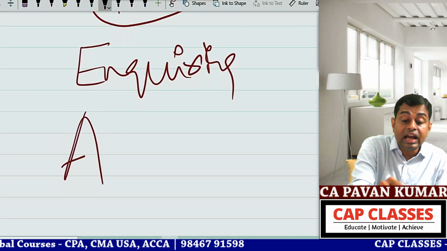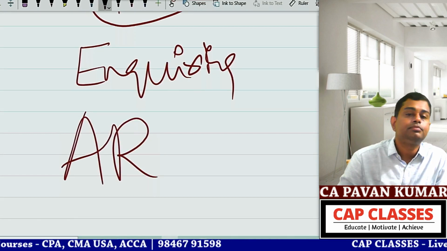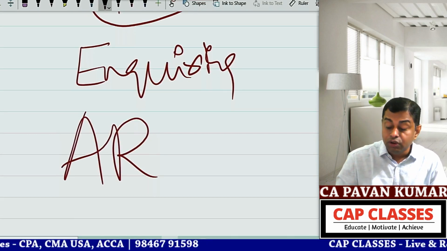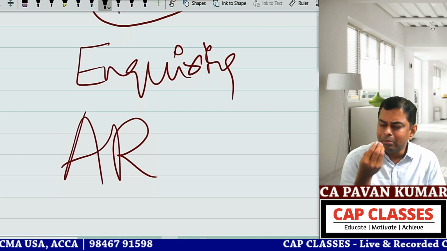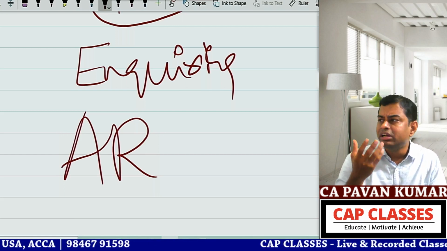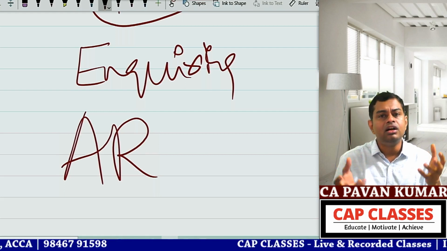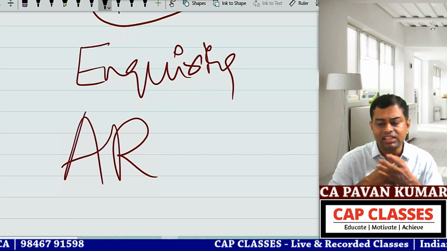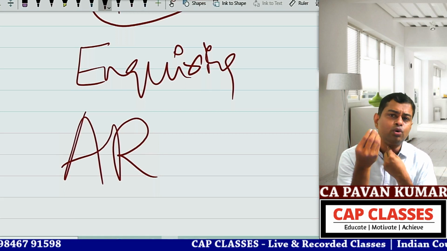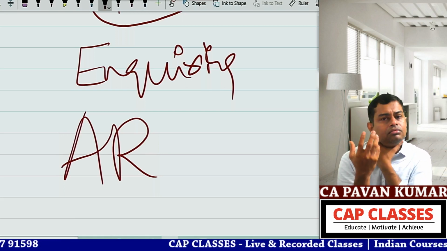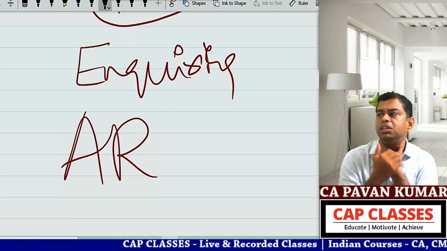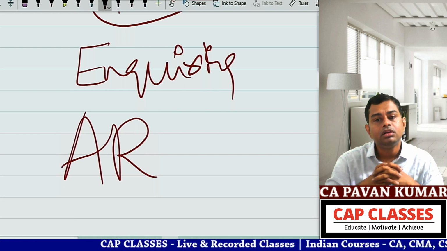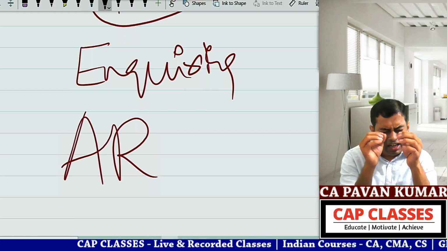Two is analytical reviews. Ratio analysis. You will calculate various ratios. Nowadays, even in a basic Excel sheet you can do it. There are so many softwares. You will put the financial statements of the entity into one Excel or into one simple audit program, and then you will ask the computer to calculate the ratios. All the ratios, all the trends, all the relationships will be given. I'll give you a simple example.